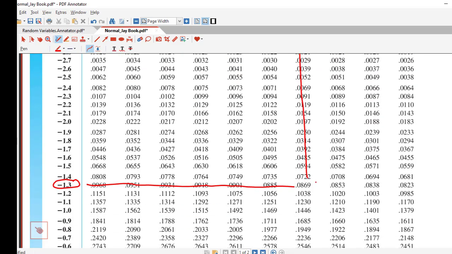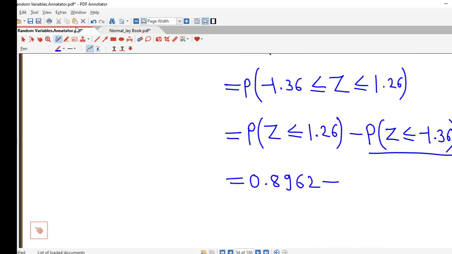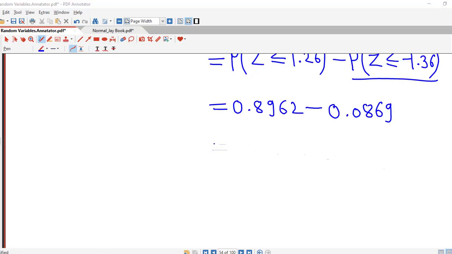So at the point of intersection we have 0.0869. So this probability is 0.0869, and if we take the difference we have 0.8093. So this is the required probability.